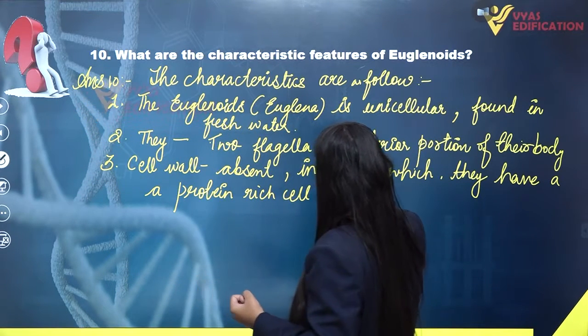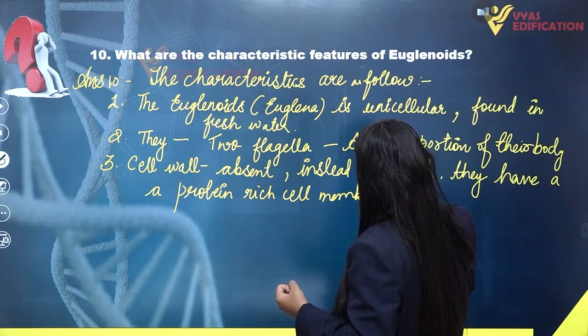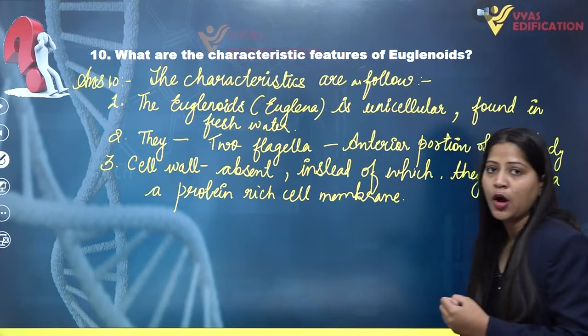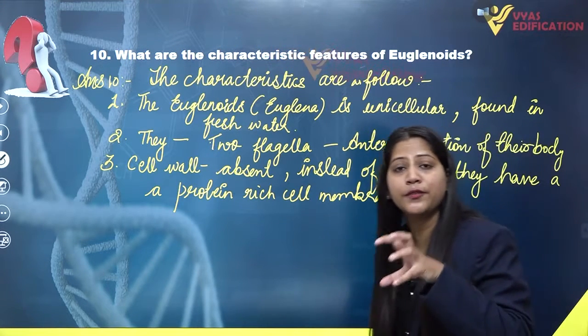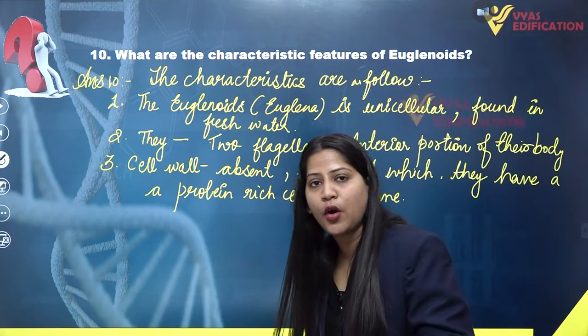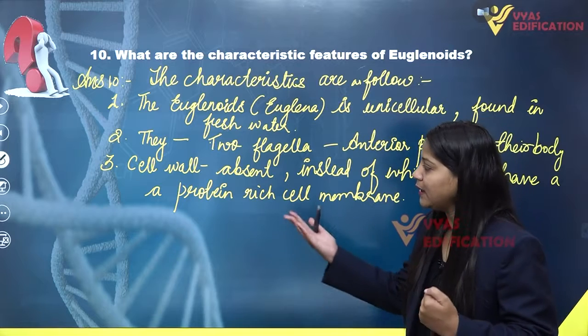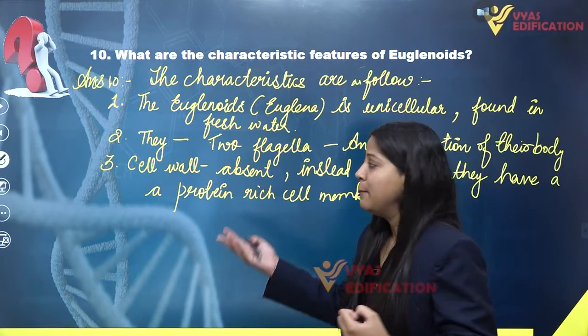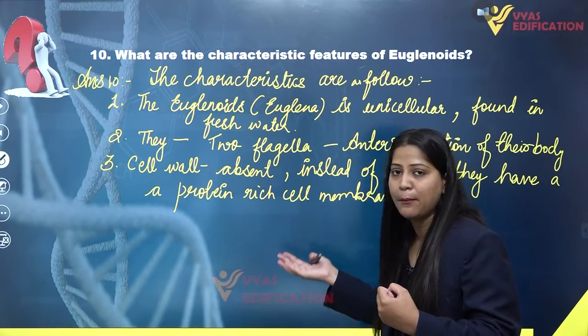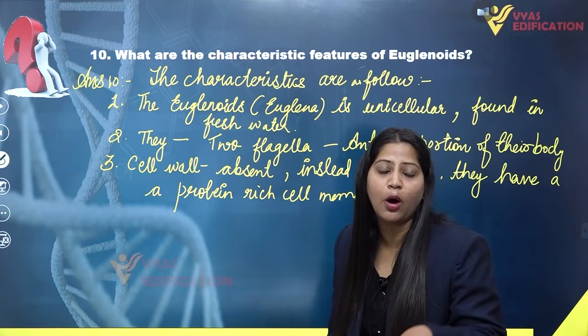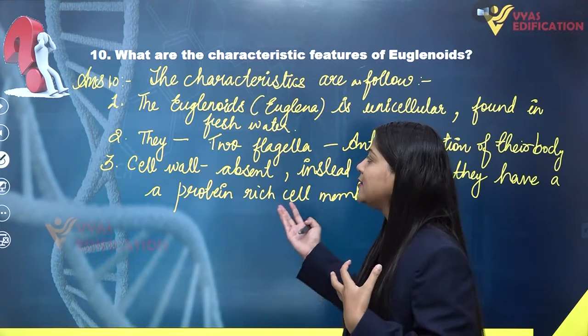Alright, so they do not have a cell wall, which is a feature of plants. Instead, they have protein-rich cell membranes. So we can conclude that they are animals because of the presence of cell membrane only and the absence of cell wall. We can consider them as animals.